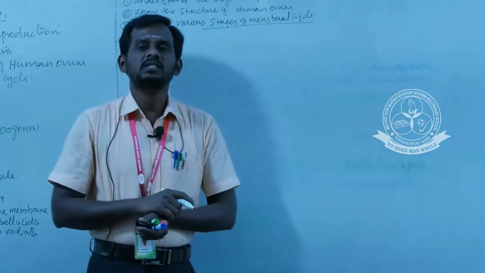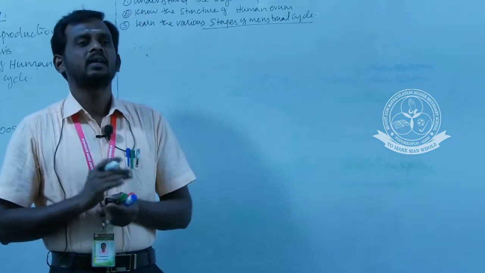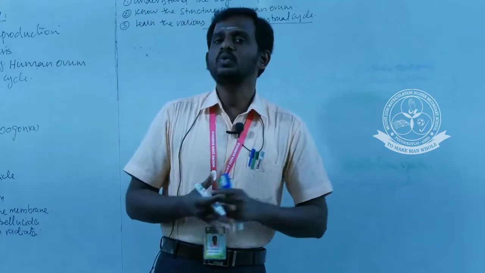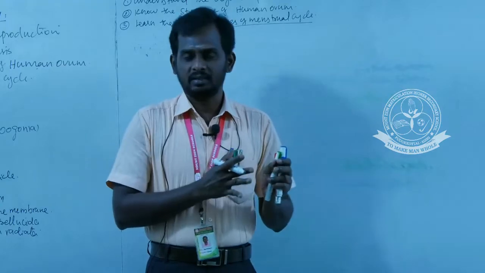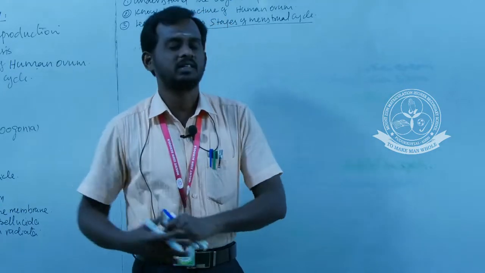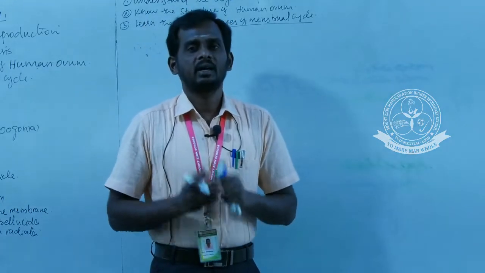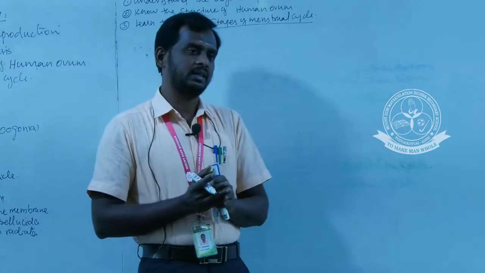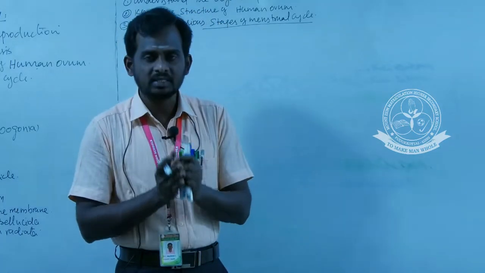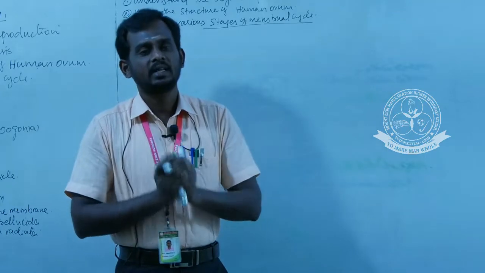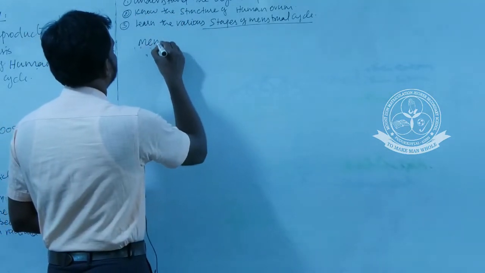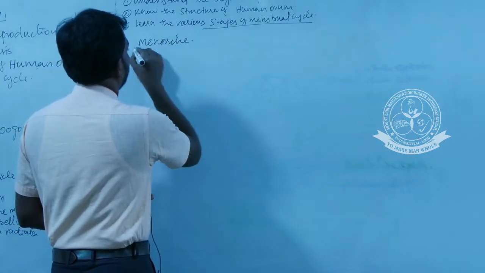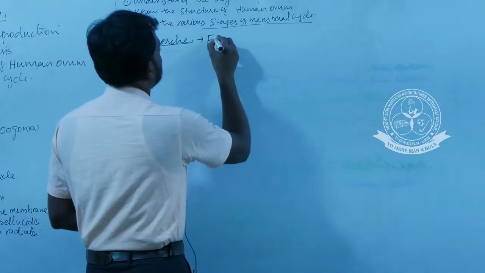So what is the menstrual cycle? First you have to understand the menstrual cycle. There are 2 phases, 2 stages: beginning stage and last stage. The menstrual cycle that occurs at the time of puberty is called menarche. Important 1 mark question, menarche. Menarche is nothing but the first menstrual cycle.